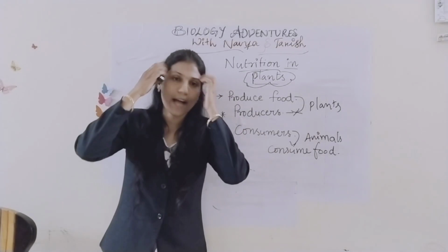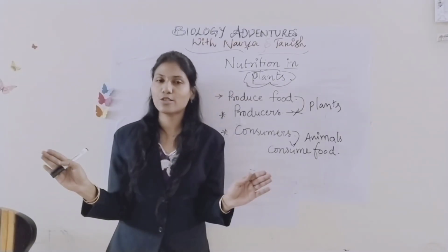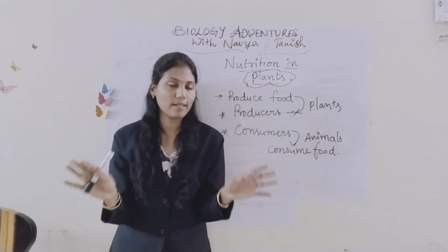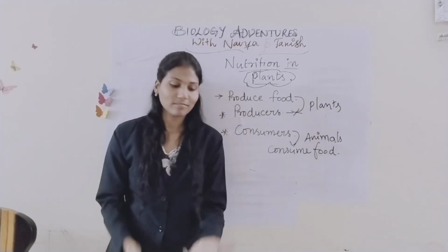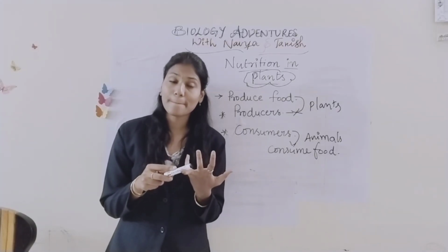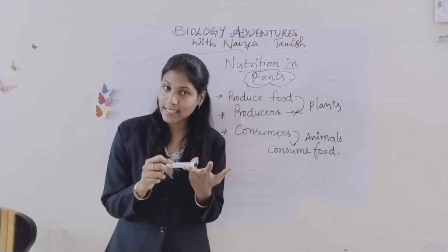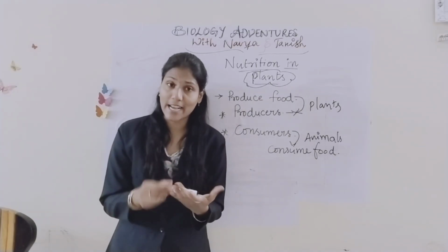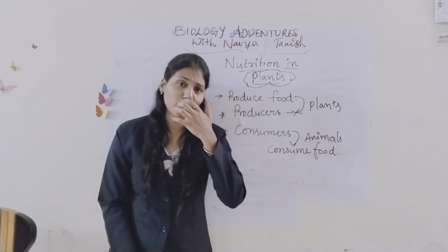Now just imagine when you wake up next day morning, all plants on earth disappear. At least one plant is also not there on the earth. What will happen? Cows won't get grass, goats won't get leaves, rabbits and all other animals won't get plants. No food, right? Then what about lion and all?